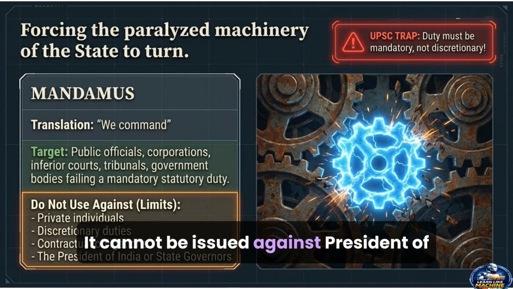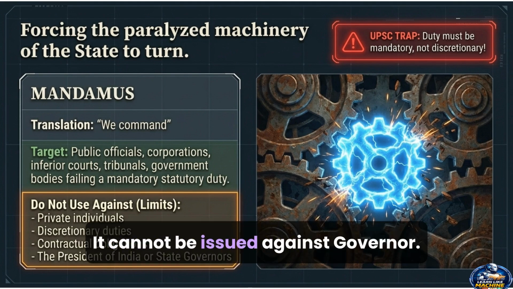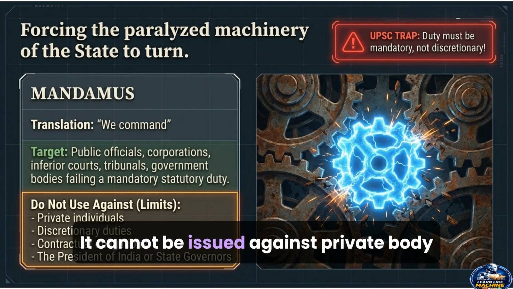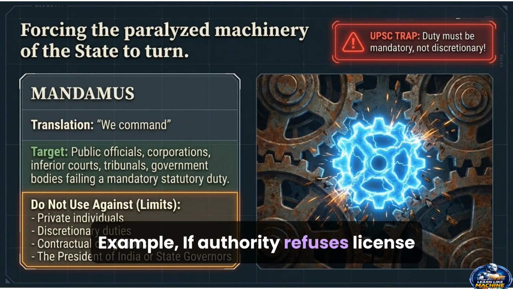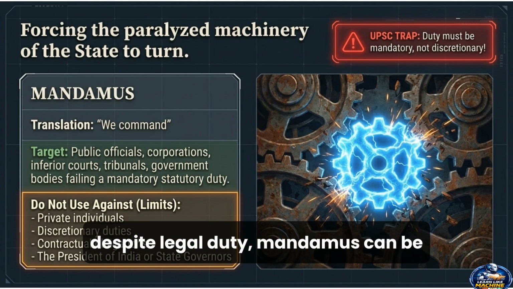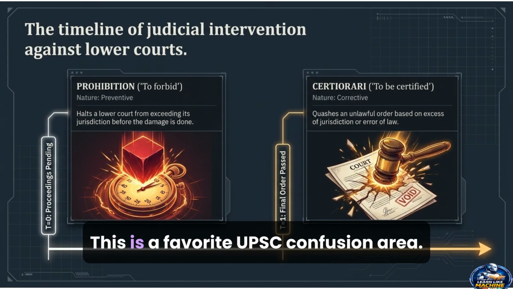It cannot be issued against the President of India. It cannot be issued against the governor. It cannot be issued against a private body without public duty. Example, if an authority refuses a license despite a legal duty, mandamus can be issued. This is a favorite UPSC confusion area.